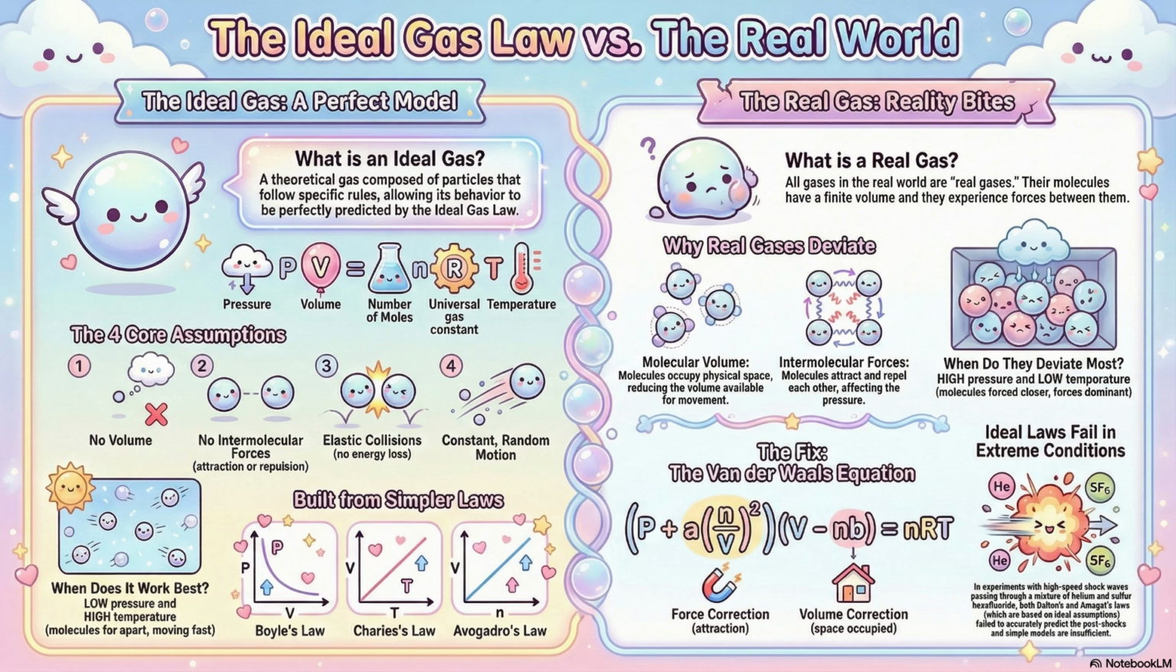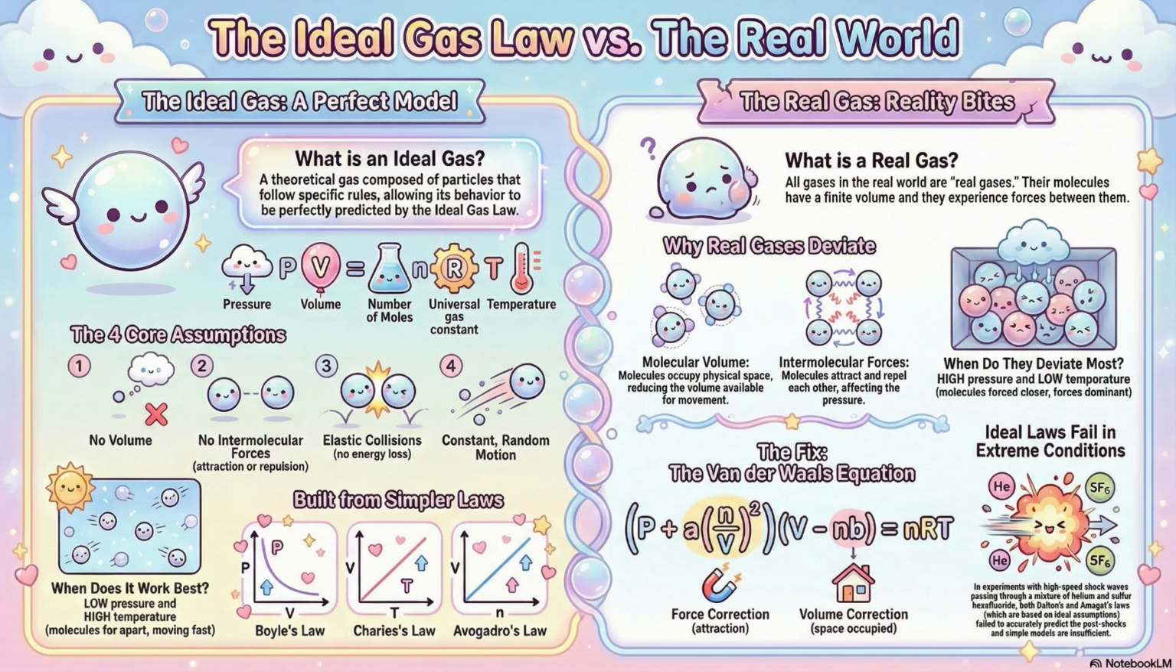Exactly. And that's our mission for this deep dive. We're looking at sources that show exactly where and how PV equals nRT fails. We're going to explore three totally different real-world scenarios. We're going from the nanoscale engineering inside a modern hard disk drive to the explosive chaos of a shockwave, and then all the way down to the quantum limits of pressure itself. And we're going to show why engineers are forced to use wildly more complex equations to describe reality.